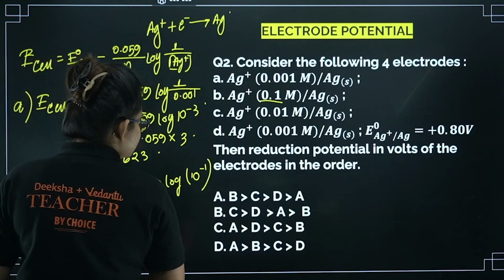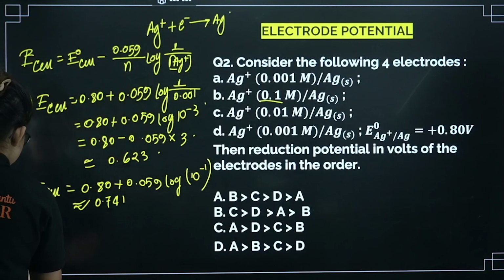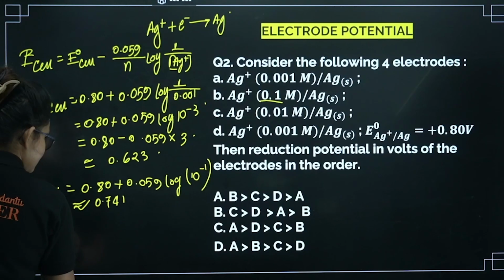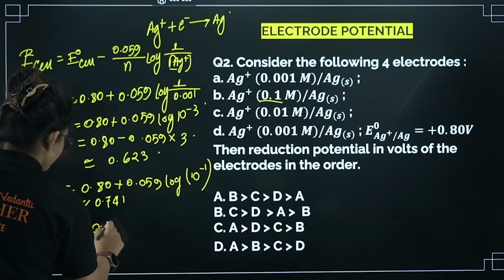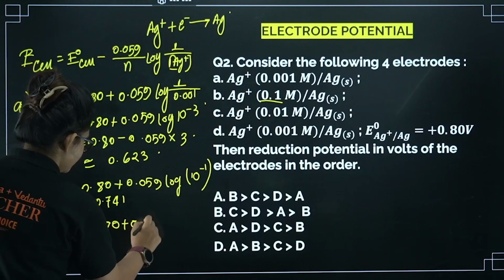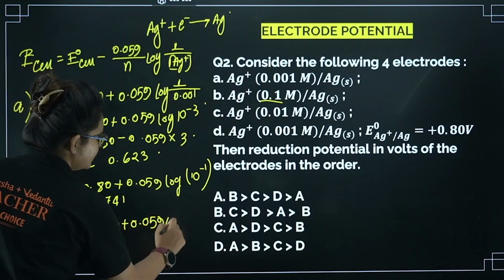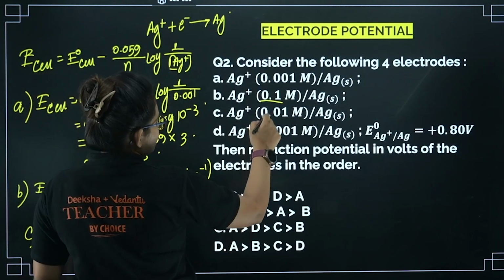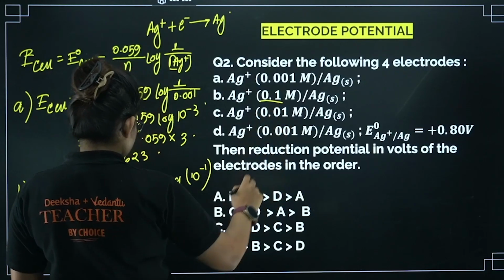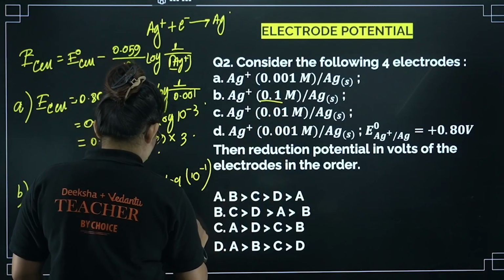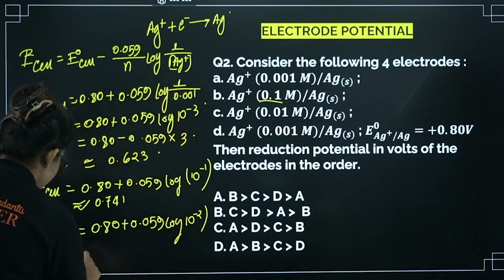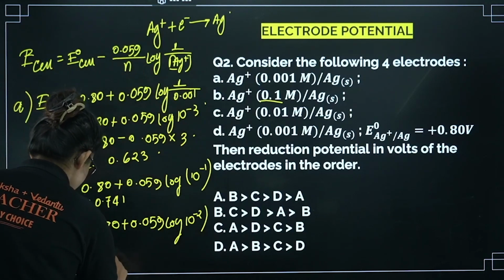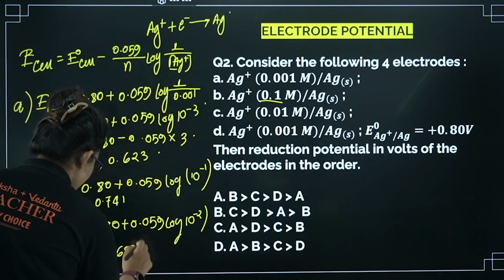Next, for C, again if you calculate E cell, it will be 0.80 plus 0.059 log 1 by 100, meaning 10 power minus 2. Hence if you calculate the entire thing, your value will come as 0.682 volt.